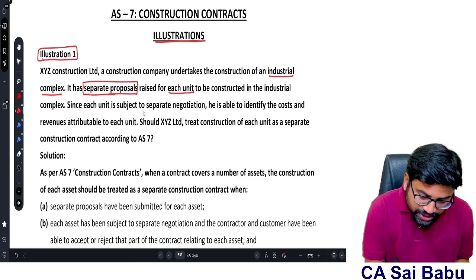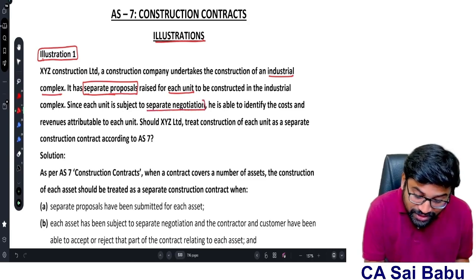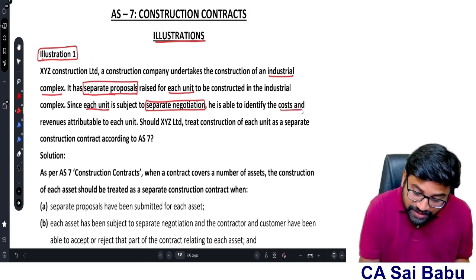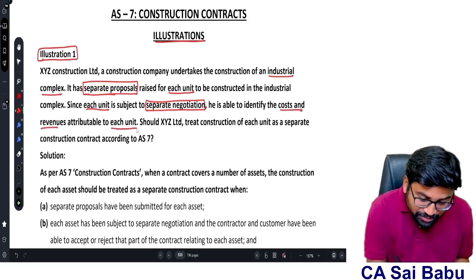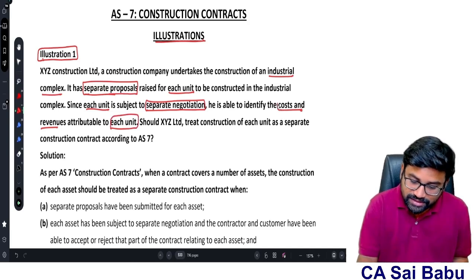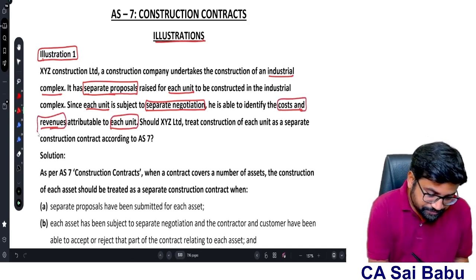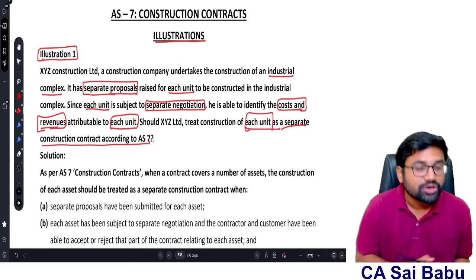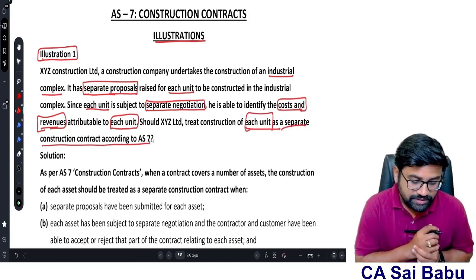Since each unit is subject to separate negotiation, it is able to identify the cost and revenues attributable to each unit. Should XYZ Limited treat construction of each unit as a separate construction contract according to AS 7?